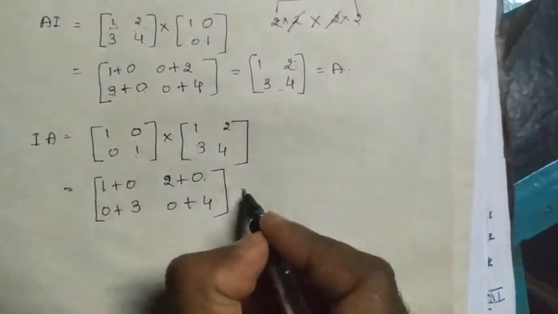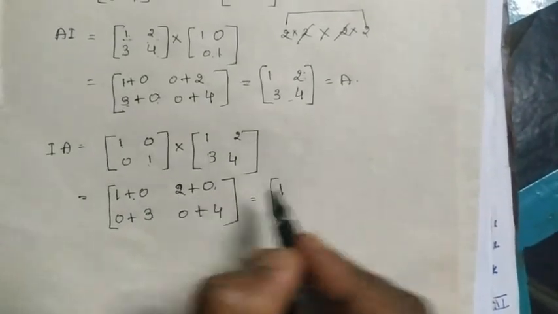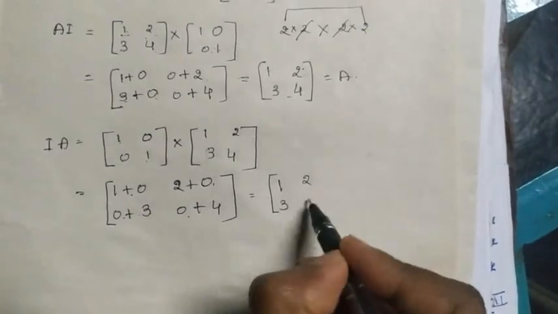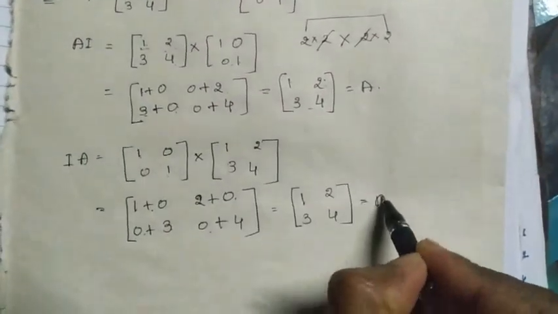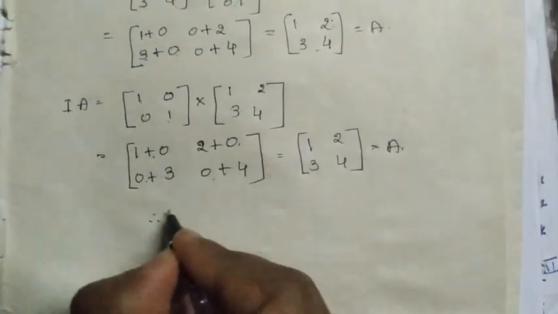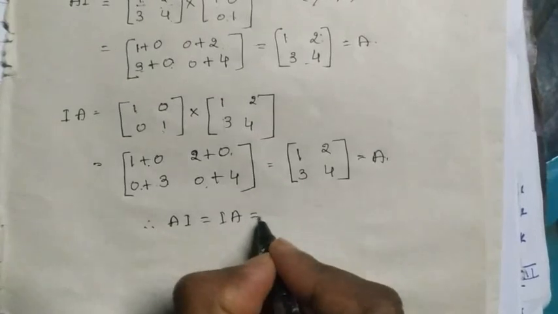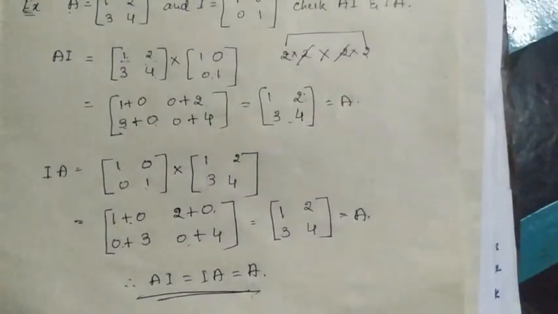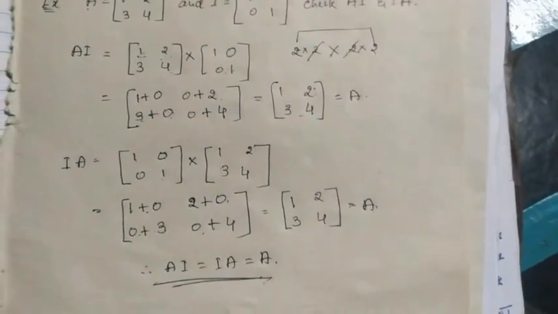Then what are we getting here? 1 plus 0 is 1. 2 plus 0 is 2. 0 plus 3 is 3. 0 plus 4 is 4. Again, what is 1, 2, 3, 4? That is again A. That's why we can say that AI is equal to IA, and we again get A. So this property is very important. Okay, so by pausing the video, you have to note down the notes.